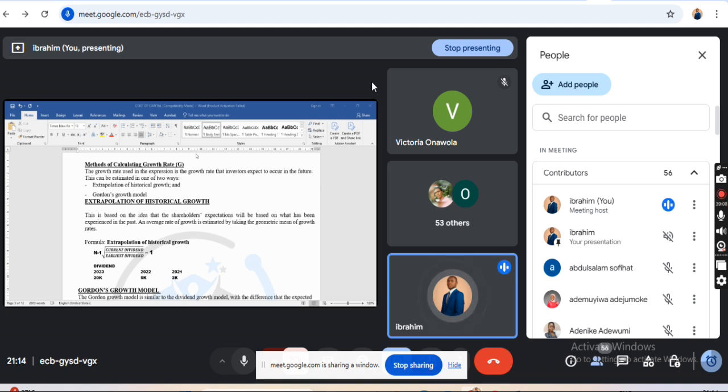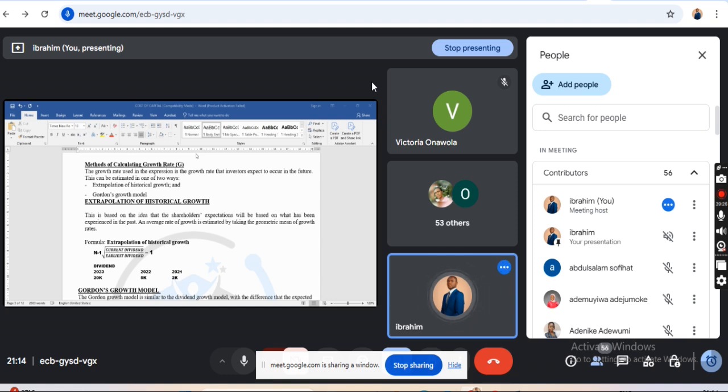So that is just the simple reasoning, right? In SFM, every formula has meaning. So n minus one means that in 2023 there is no growth yet until we move on.